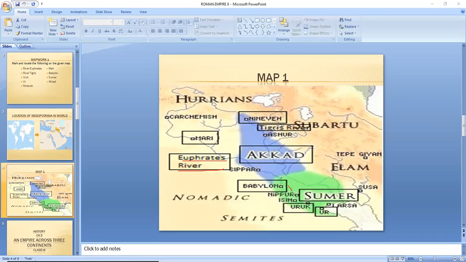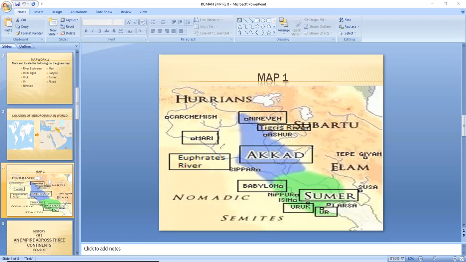I am just trying to mark it with the red line, if you can notice it. This is your river Euphrates. So I suppose this is clear. Have a look at it again and also look at it in your books.